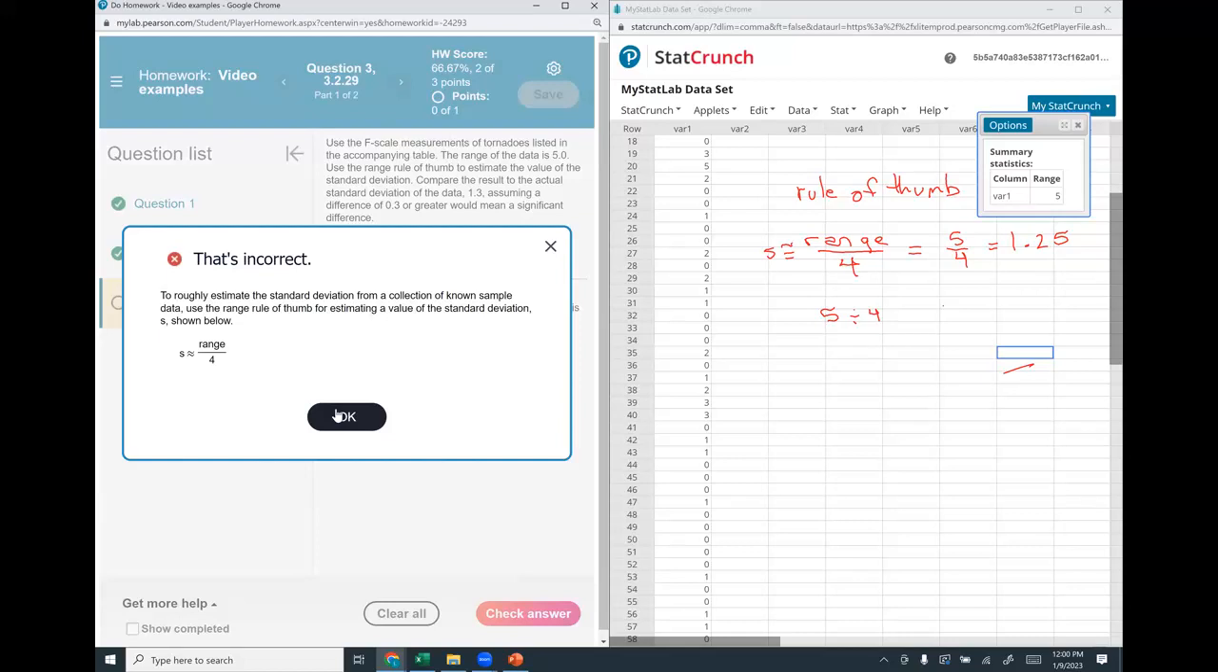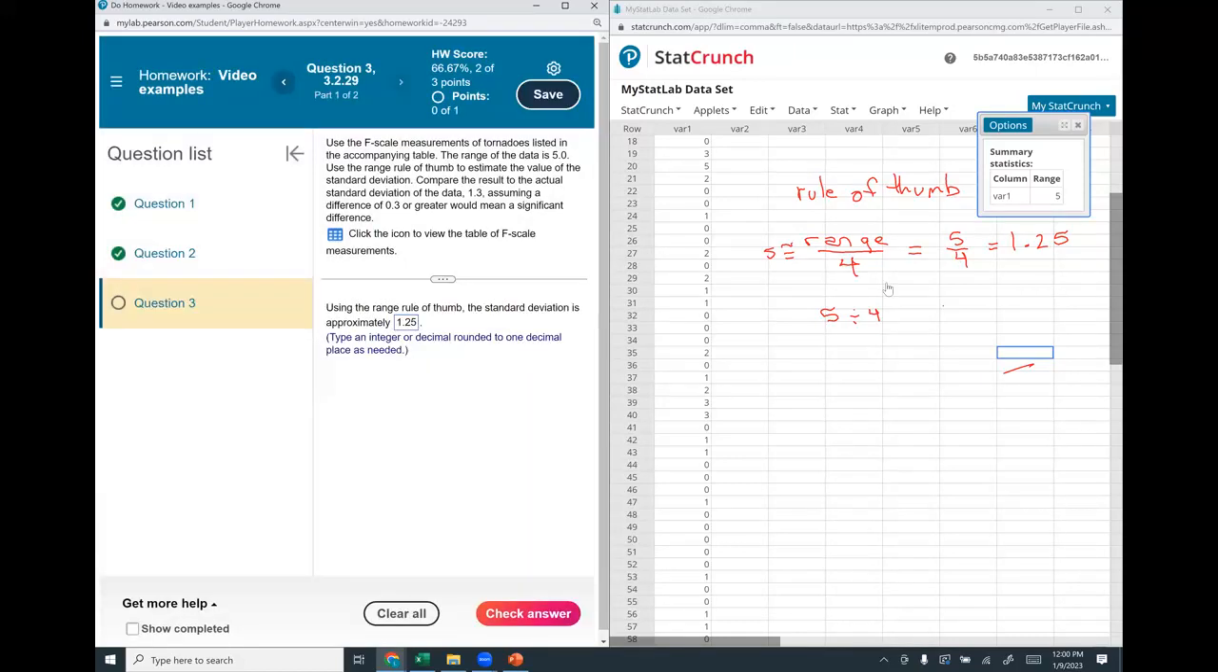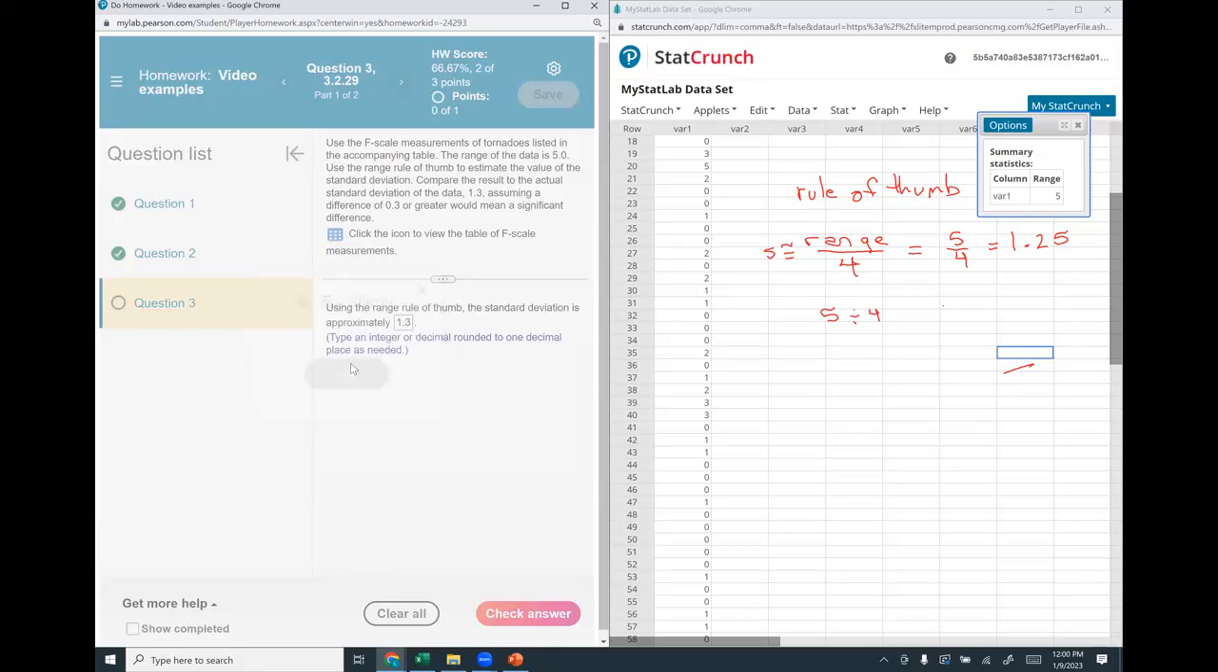Oh, I did it wrong. So let's see. Standard deviation. Type an integer or a decimal rounded to 1 decimal. Oh, I didn't round it to 1 decimal place. See, that's my fault. 1.3. Check answer. Now it's correct.